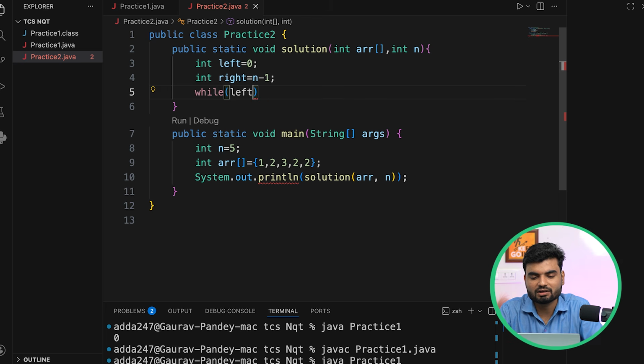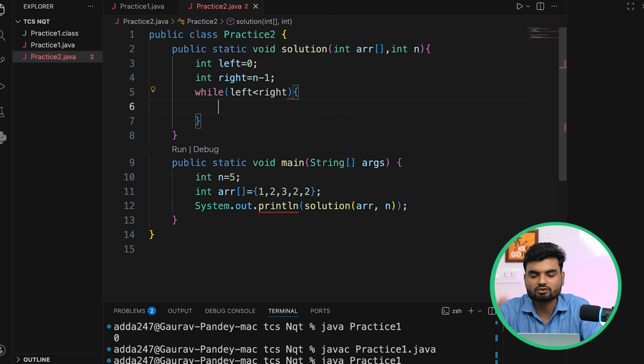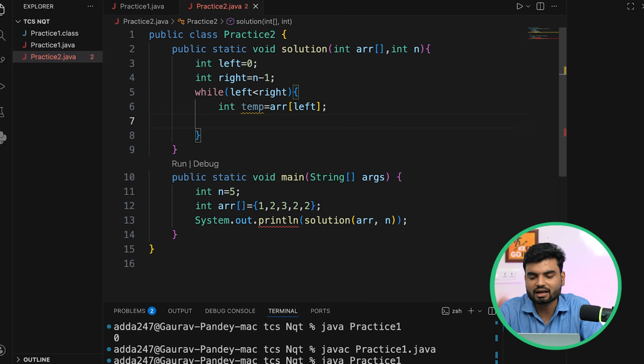When my left is smaller than the right, then I'll just swap the elements, first and last element, and then I will move my pointers, correct? So how will I do it? I'll write here int temp, and temp is equal to arr left, correct? And then my left is free, so now I can put a value into the left part, so arr left is arr right, perfect.